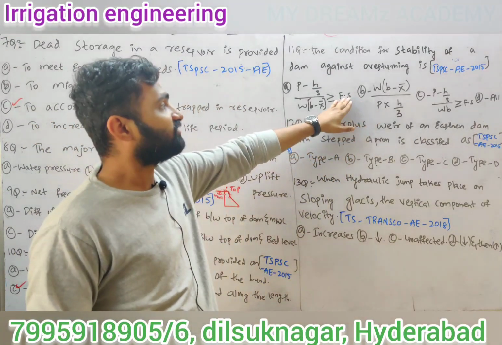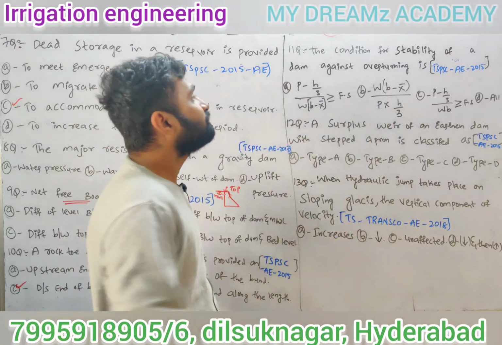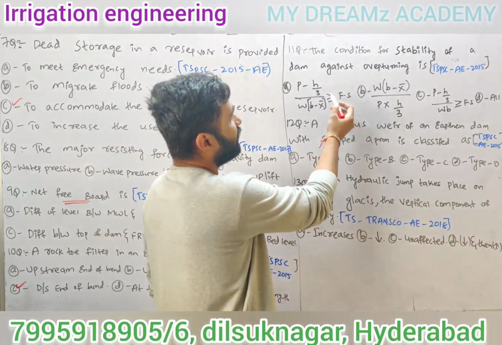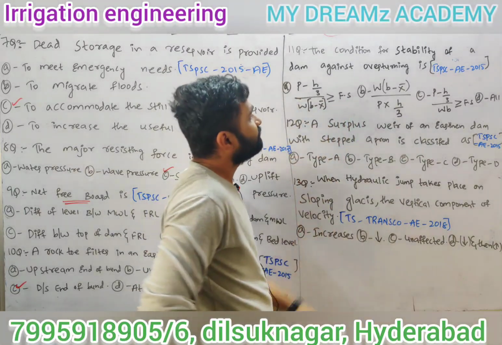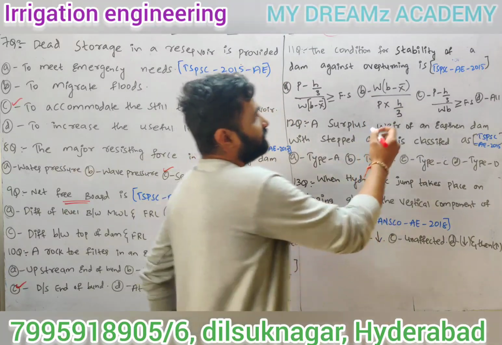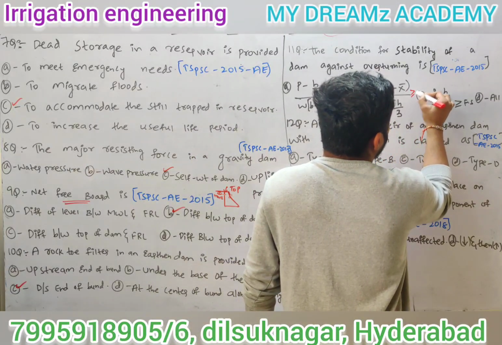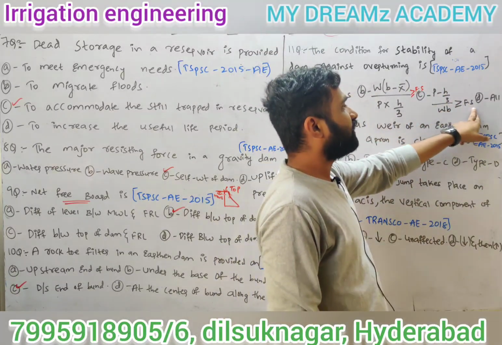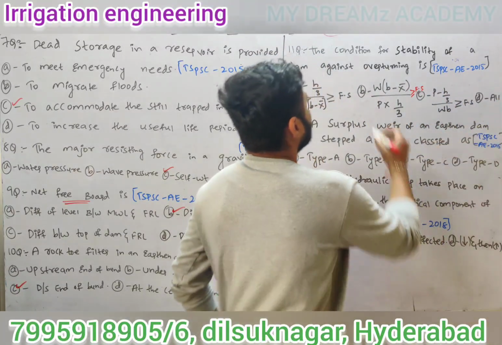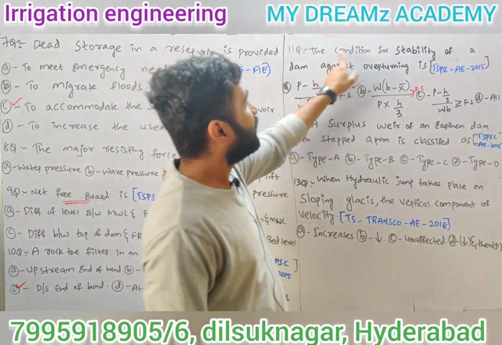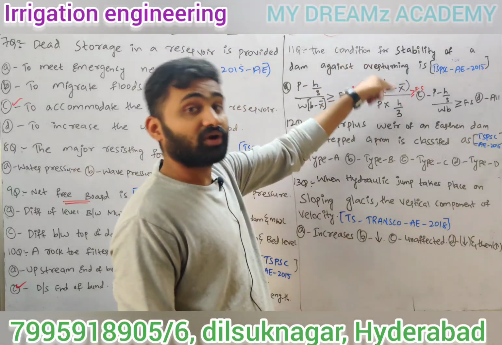This is the irrigation textbook. If you see, you will get this formula. P into H by 3 by W into B minus X bar greater than or equal to factor of safety. W into B minus X bar by P into H by 3 greater than or equal to factor of safety. P into H by 3 W B greater than or equal to factor of safety. So what is the answer? B, option B. When the condition of stability of dam against overturning.